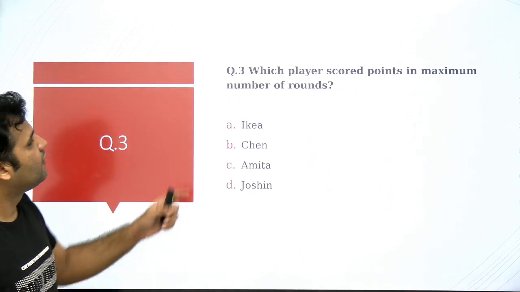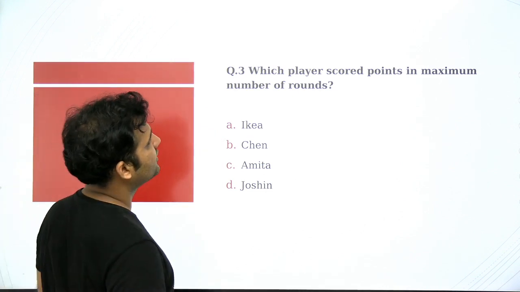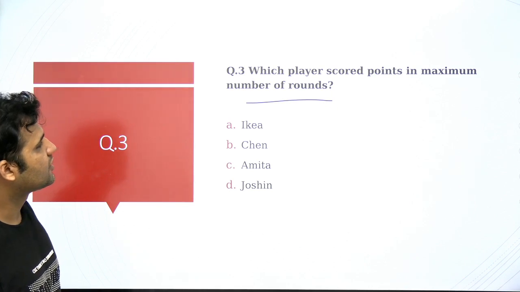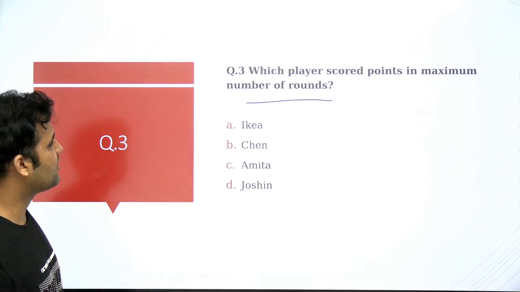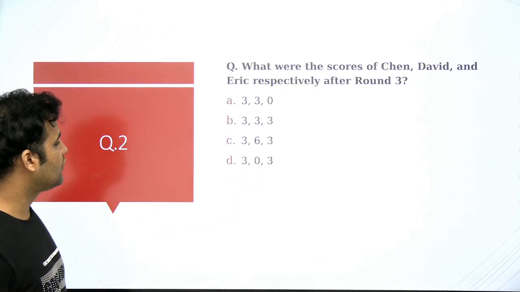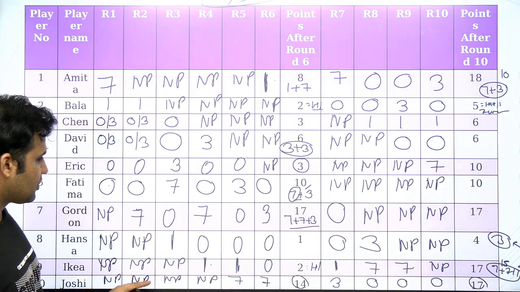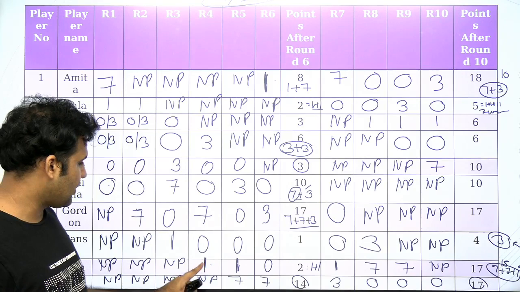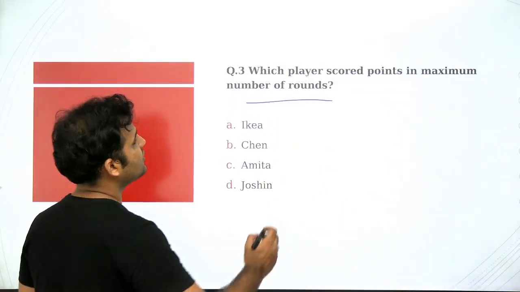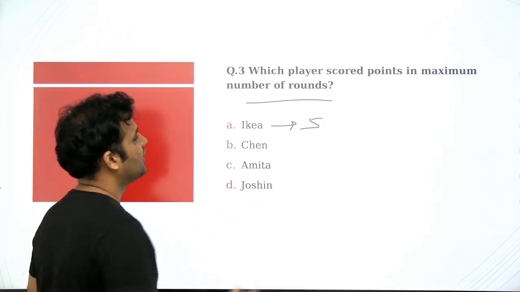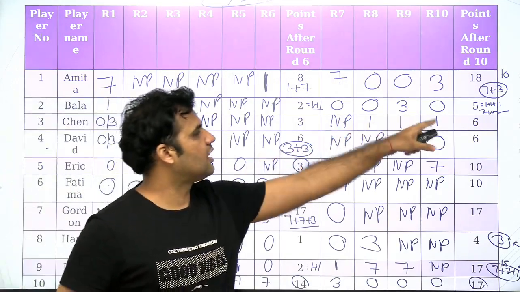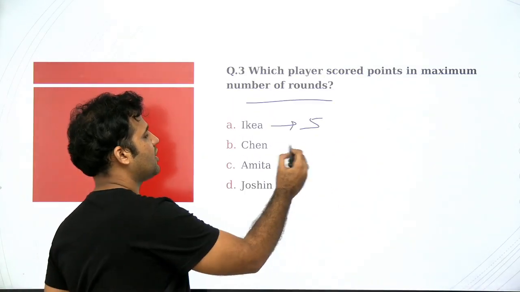Next question is, which player scored points in the maximum number of rounds? These are the 4 options: Ikea, Chen, Amita and Joshin. Okay, we talk about Ikea. Ikea is scoring in 1, 2, 3, 4, 5 rounds. Ikea is scoring in 5 rounds. Okay, let's talk about Chen. Chen is scoring in one of these rounds and 3 rounds more. So Chen is scoring in 4 rounds.